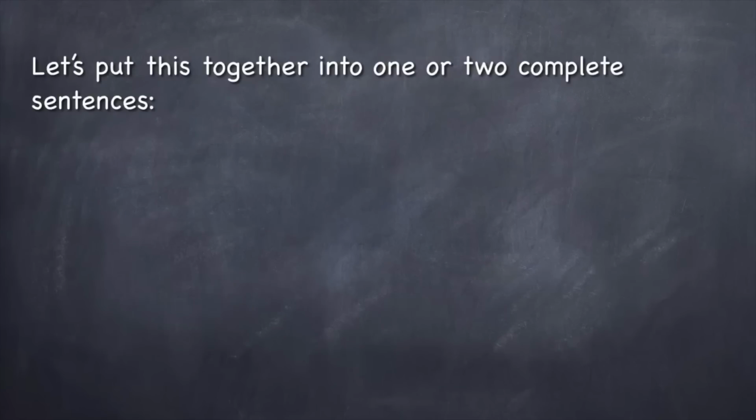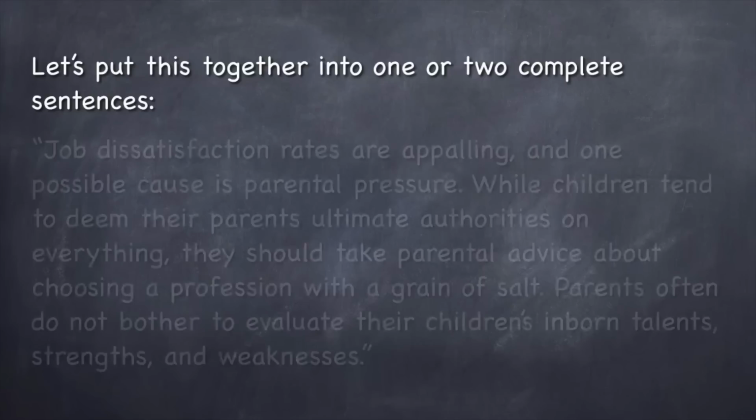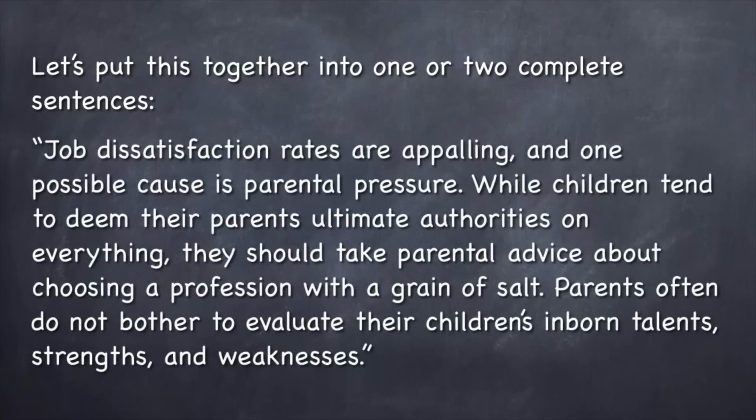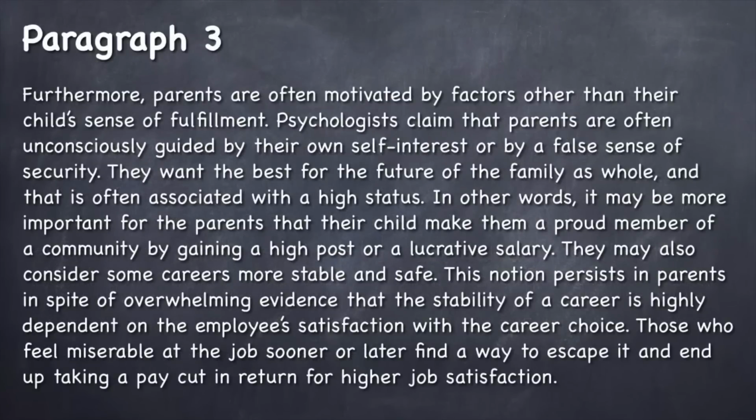There we go. Let's put this together into one or two complete sentences. Job dissatisfaction rates are appalling, and one possible cause is parental pressure. While children tend to deem their parents ultimate authorities on everything, they should take parental advice about choosing a profession with a grain of salt. Parents often do not bother to evaluate their children's inborn talents, strengths, and weaknesses. There we go. It's more than one or two sentences, but it's okay. Sometimes if it sprawls into 3 sentences, that's fine. Don't worry about it. Let's do paragraph 3.